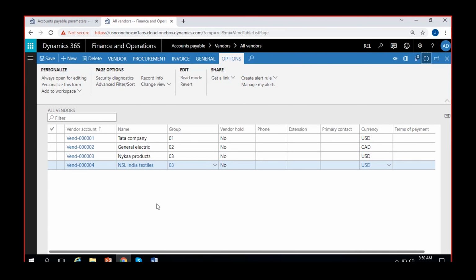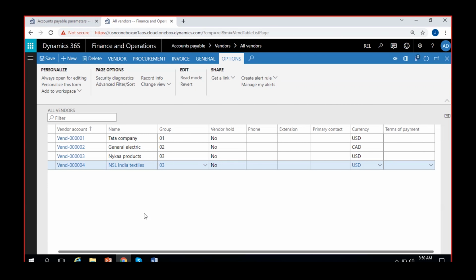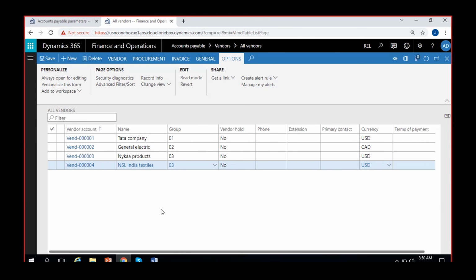If I go back, then I can see the list again. So number 3 and 4, both of them fall into local vendors. The other two are domestic and foreign. Okay. So this is how we do the creation of vendors.